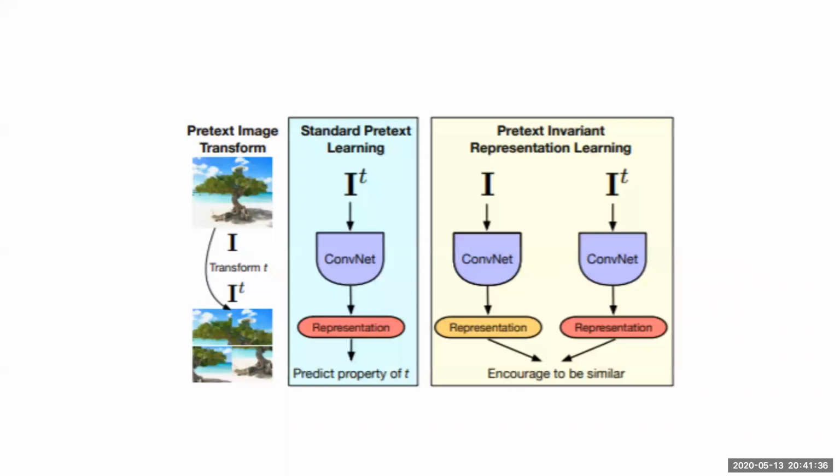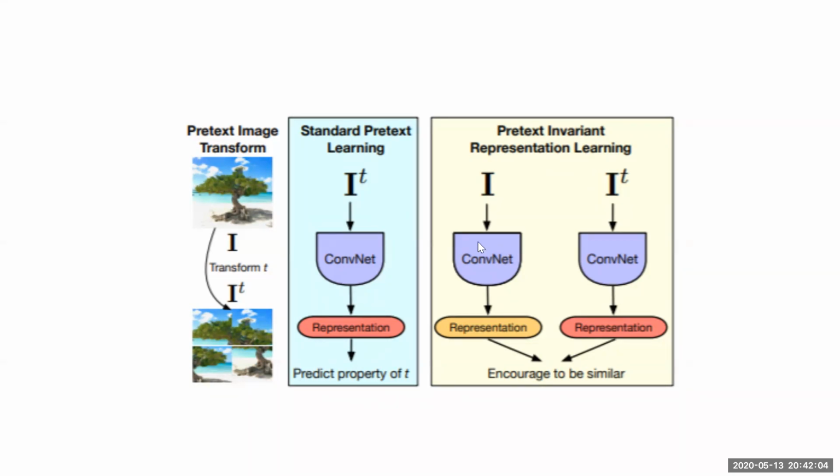Do you guys have any questions at this point of time? Because I think it's very important to understand the basic idea behind pretext invariant representation learning before I go further into the math. So are you guys clear on what we are trying to achieve over here? Can you explain what you mean by encourage the two representations to converge? What exactly do you mean by converge? What should the output look like?